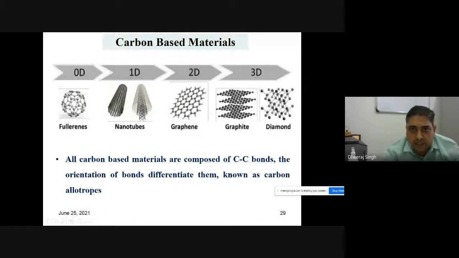You know that the three-dimensional structures of carbon-based material are graphite and diamond. In graphite, you can see different layers of carbon. Here only the CC stretching mode is present. A single layer of graphite is known as graphene. This is three-dimensional; now the two-dimensional form is the single layer of graphite, known as graphene. And in graphene, only the CC bond is there. It means Raman spectroscopy will be applicable for the chemical bond vibration.